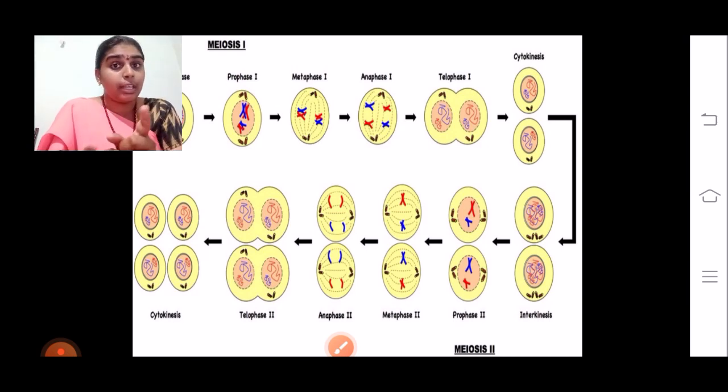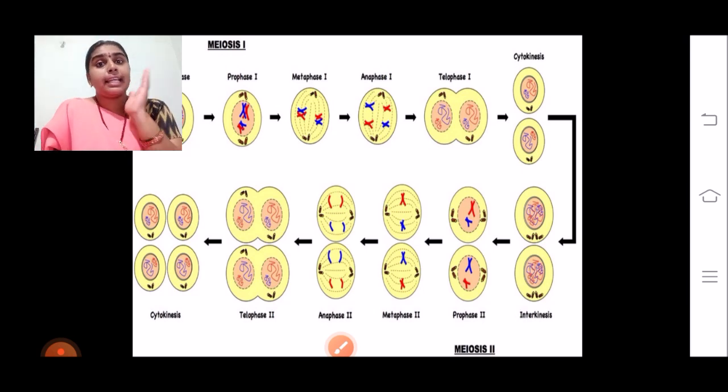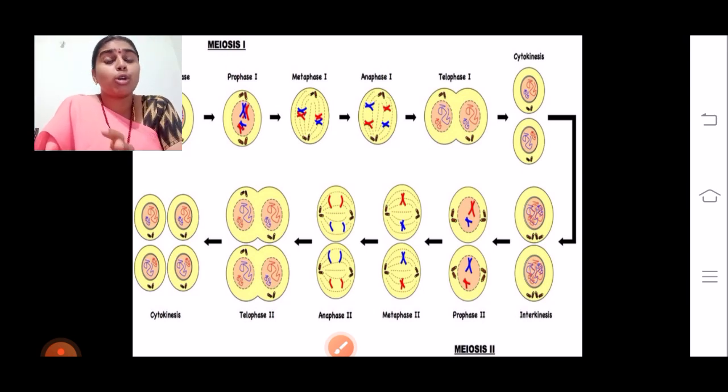If non-disjunction occurs, as shown in the video, in anaphase 1 the chromosomes don't move away from each other, all the chromosomes move to one side, then there are 46 chromosomes in the gametes, which causes an abnormality and should not happen. It does not support the origin of species, the origin of offspring again.